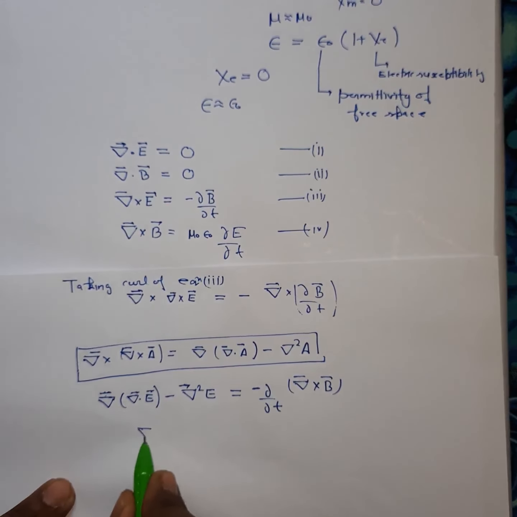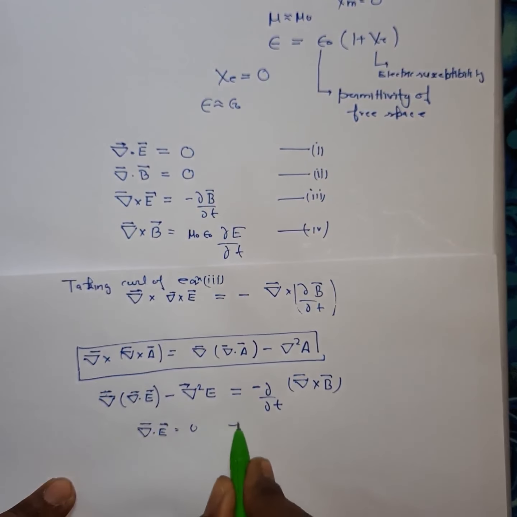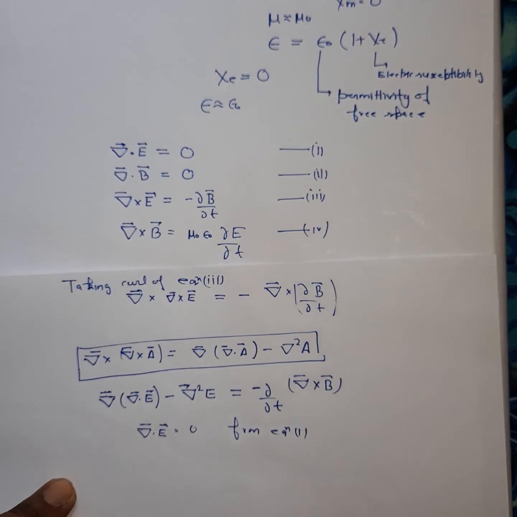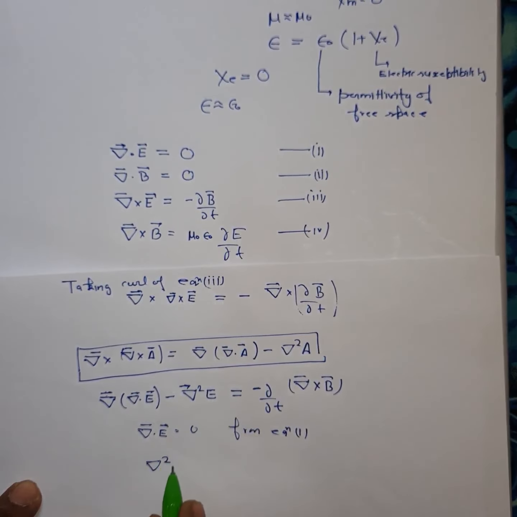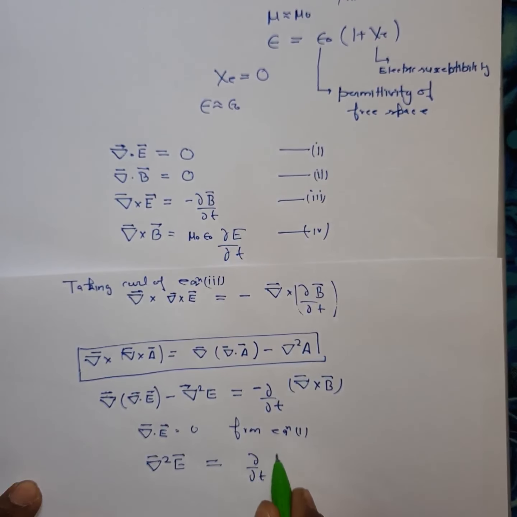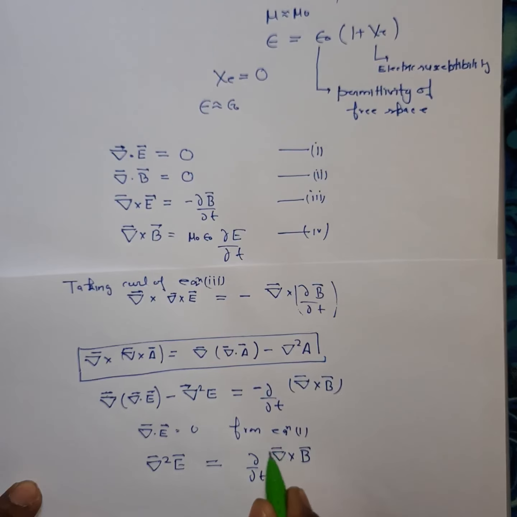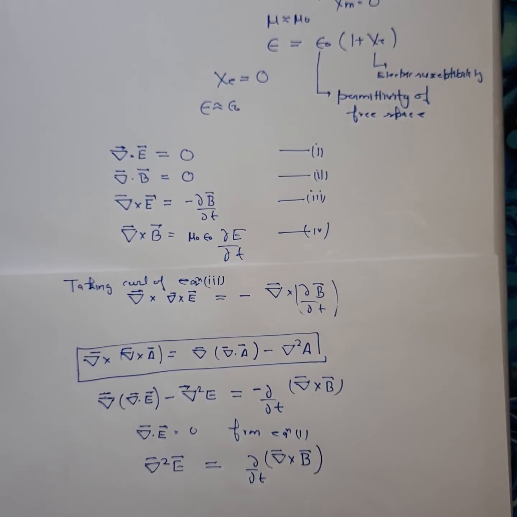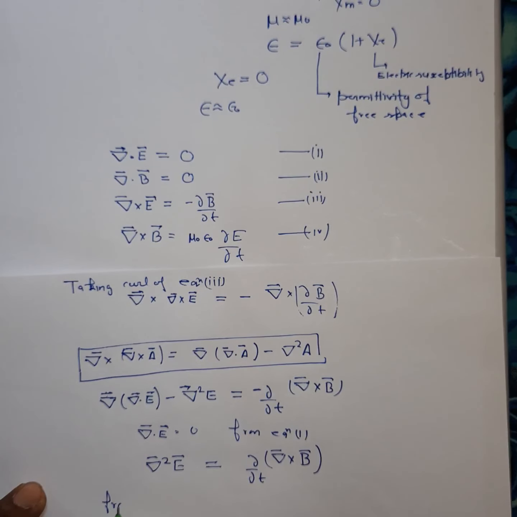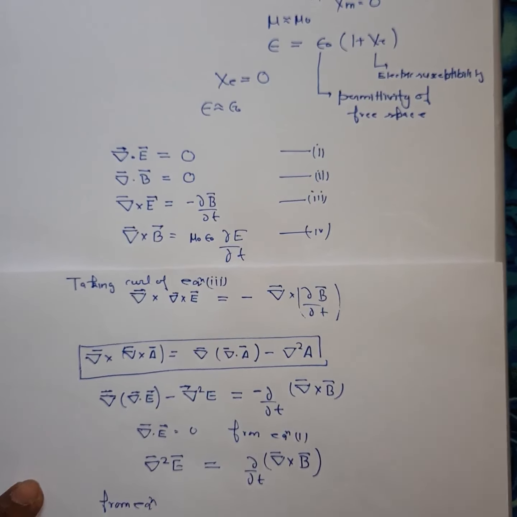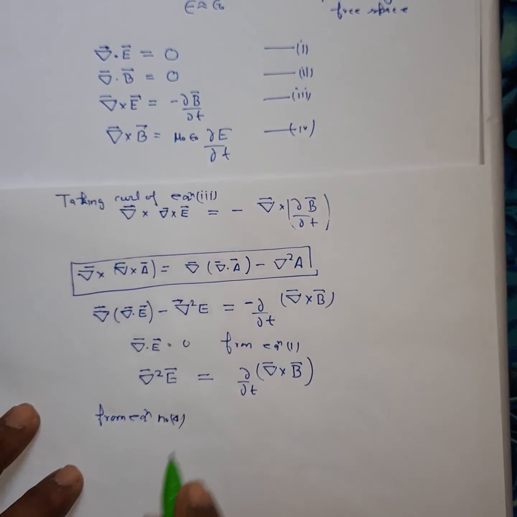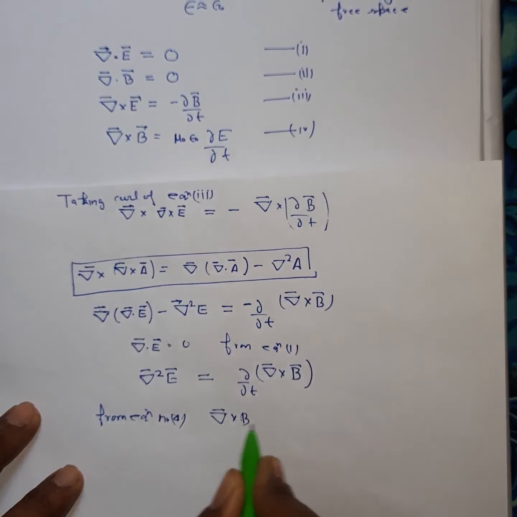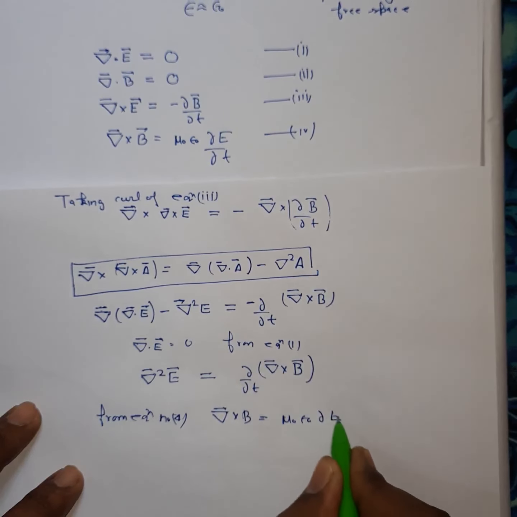Substituting that, this equation can be written as del squared E equals del by del t of curl of B. Now from equation number 4, you know that curl of B is equal to mu naught epsilon naught del E by del t.